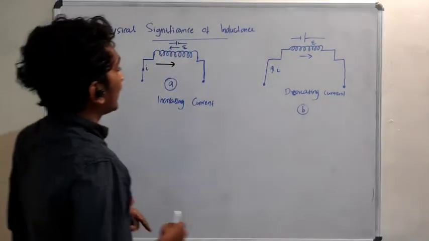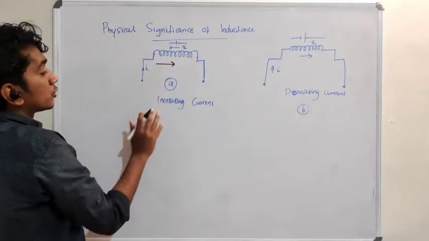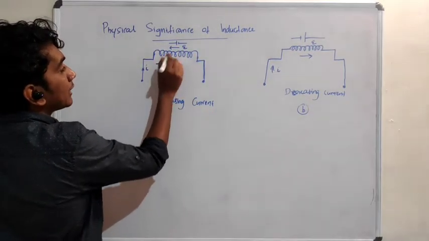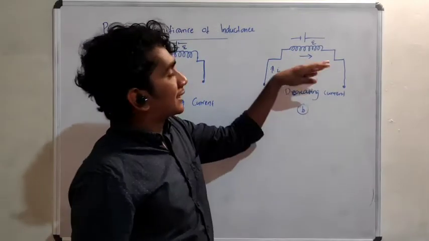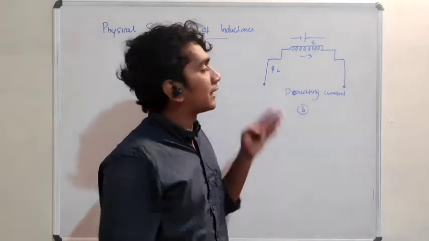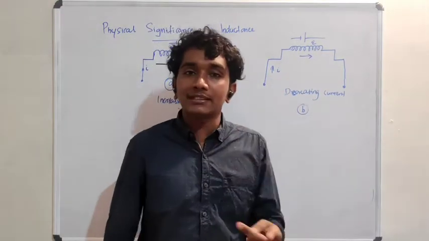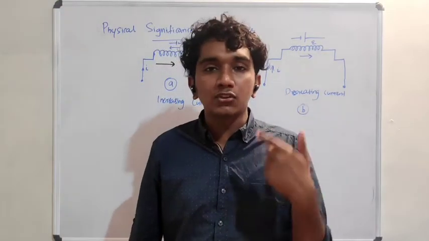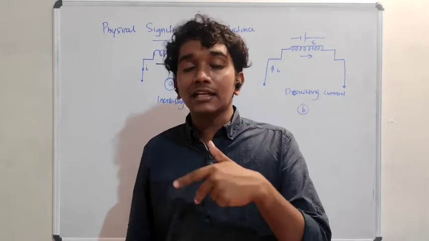So in the same way, for example, here the current is increasing, and the inductor will try to oppose the increasing current. Suppose at some point there is a cut in the circuit. Then what will happen? Current will decrease. Then the inductor's EMF will try to oppose the change of that current, or the decrease in current.